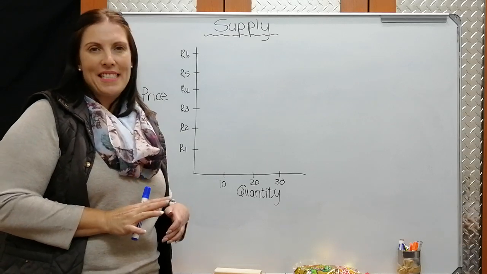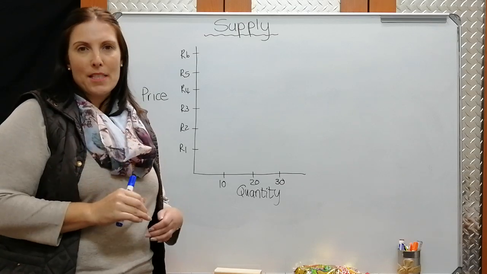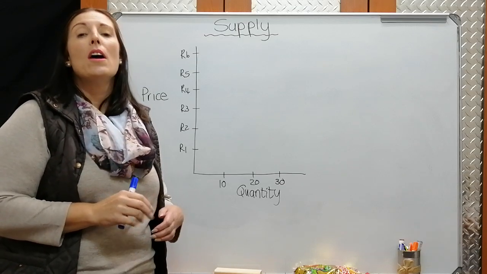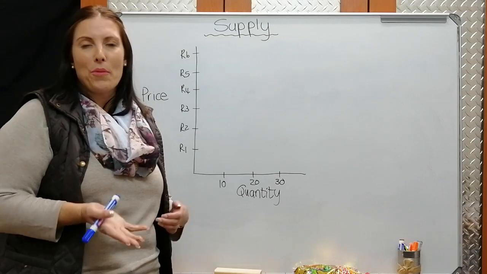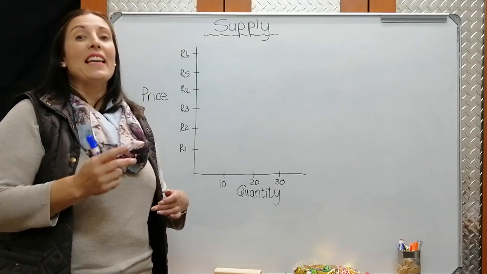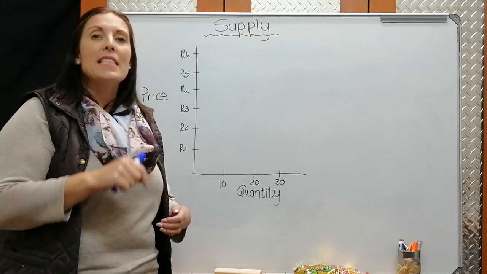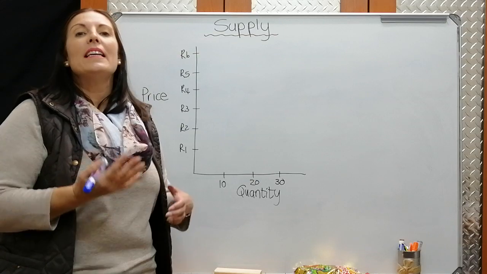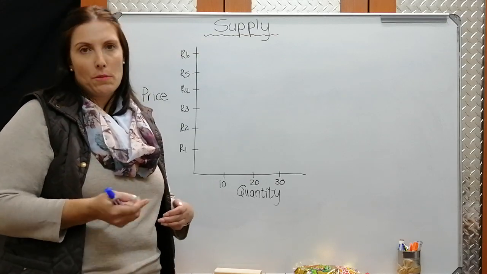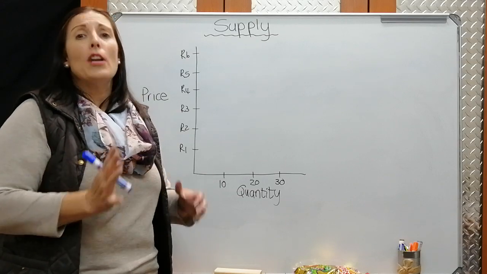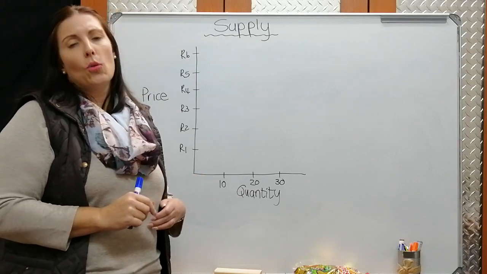The law of demand says that if prices go up, the demand for that specific product or service will go down. Customers don't want to pay more for a product. But on the other hand, if the price for a specific product goes down, then the demand will increase. So the cheaper the price, the more the demand for a specific product. And that's now in general. There are always exceptions, but this is the general law of demand.